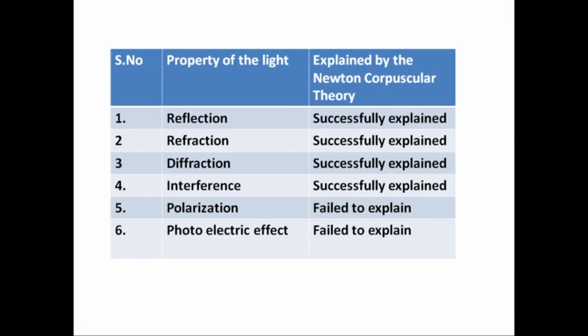For the photoelectric effect it needed something more, that is, the particle nature, how the energy is transferred. So Einstein gave the name photon. After that, Einstein came into the picture and gave a clear explanation about the photon. So up to de Broglie, he successfully explained the interference pattern but could not explain polarization and the photoelectric effect.